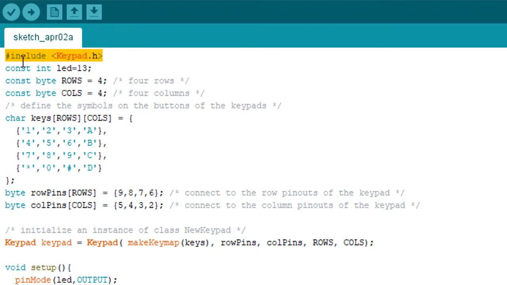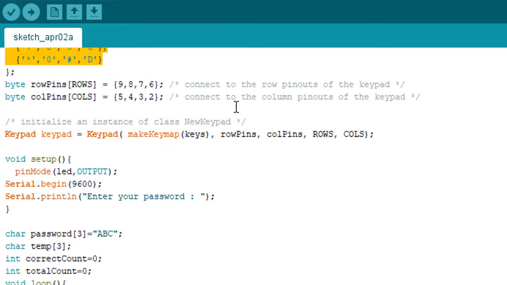So first we have our Keypad.h library installed. So next we have the LED pin 13. Now the rows are 4 and the columns are 4. These are the keys that we have declared. This is the column pins and the row pins that we have declared before as well.